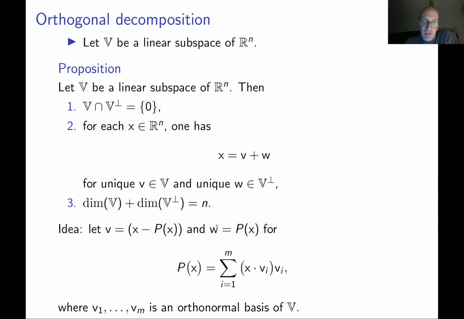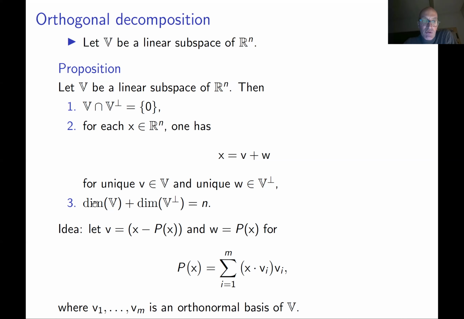So this should be V and this should be W. The projection should be an element of V, and the vector W should be a vector orthogonal to V. So this is the main idea. Of course, clearly the sum is x, so this is satisfied. You have to prove that this is unique. This is a bit delicate, but maybe it is the key point of the proof.